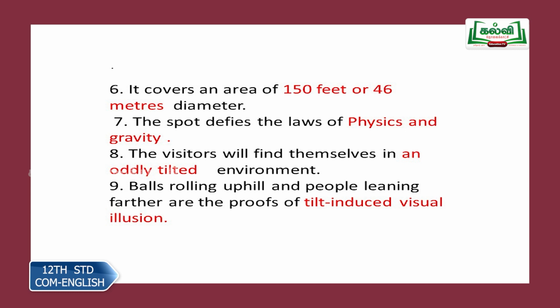Balls rolling uphill and people leaning farther are the proofs of, the technical term described there, tilt-induced visual illusion. So whenever you get definitions or certain terms for which explanation is given, make a note of those terms or the key idea of the particular term that is explained and whose definition is given.